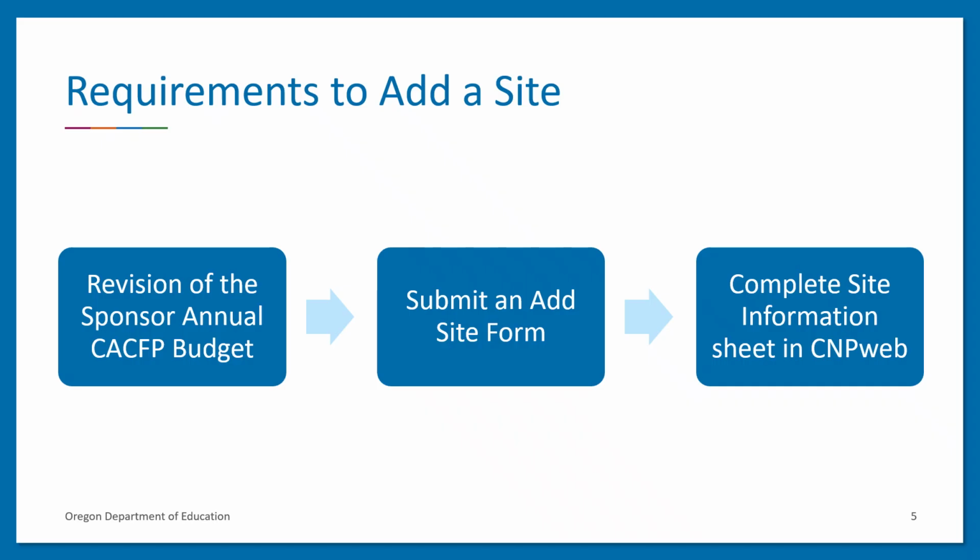To add a new site, the following items need to be completed and/or submitted to ODE-CNP. A revision to the sponsor annual budget, both online and offline documents, submit a completed add site form, and once ODE-CNP sends notification the site is available, the sponsor must complete the site's information sheet in CNP Web and submit it for pending approval.